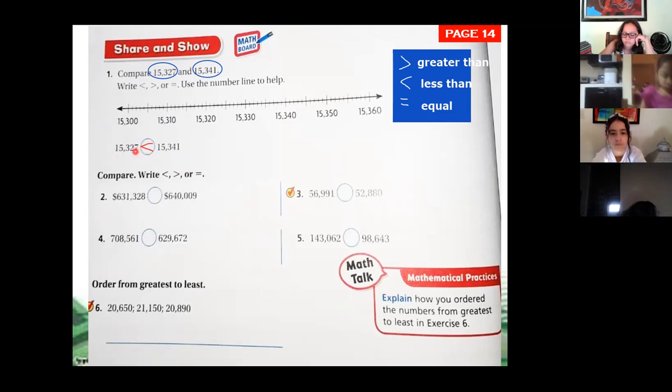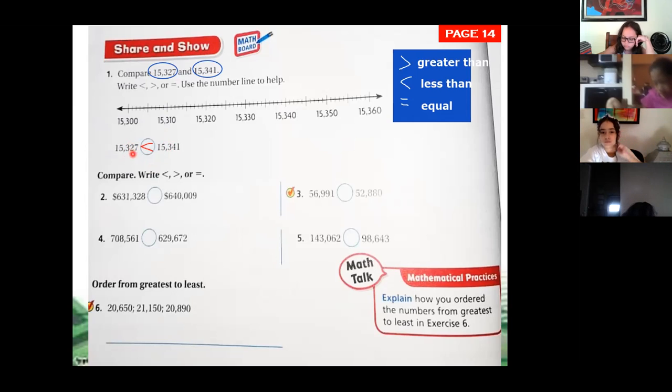That's the answer, excellent. If you compare 15, the first amount 15 with 15, they are equal, right? 15 is the same as 15. So we move to compare the next digit. The next digit is 300 with 300. They are equal. Now we go to the next amount, number 2.